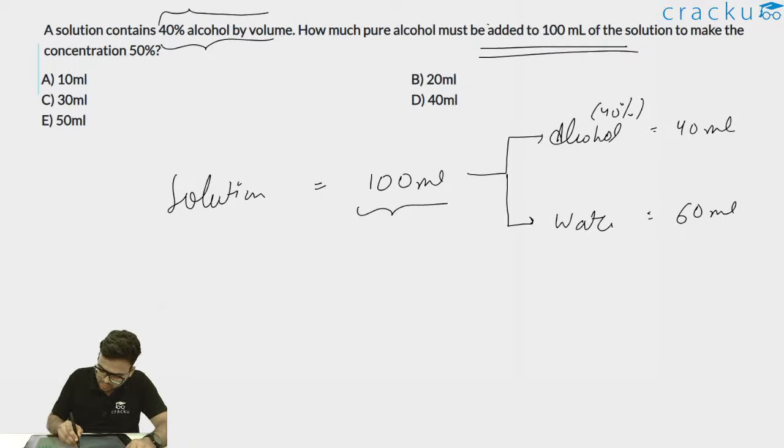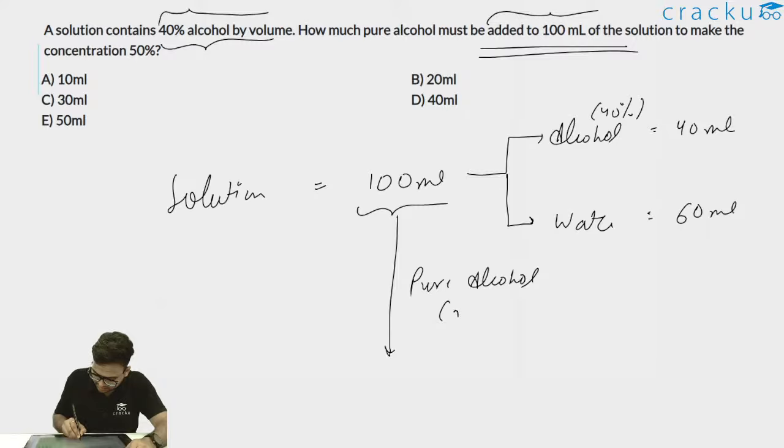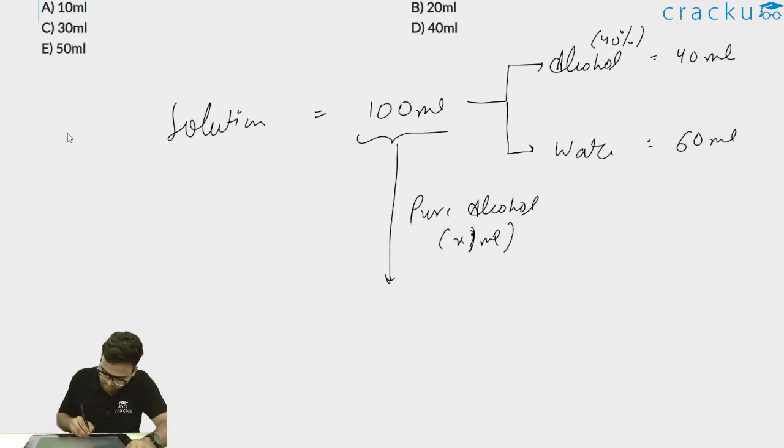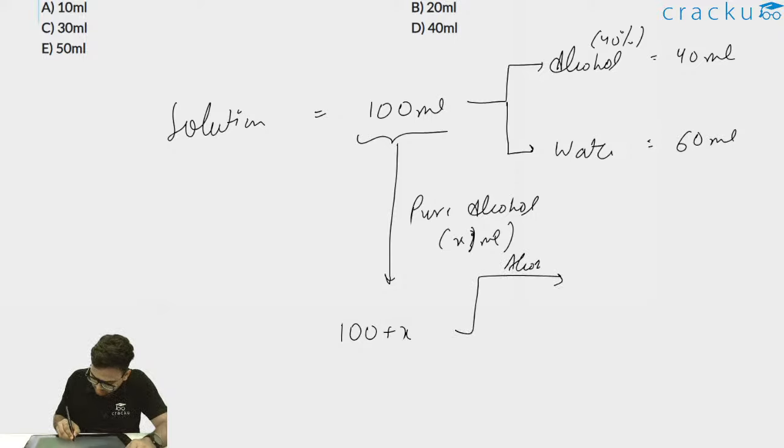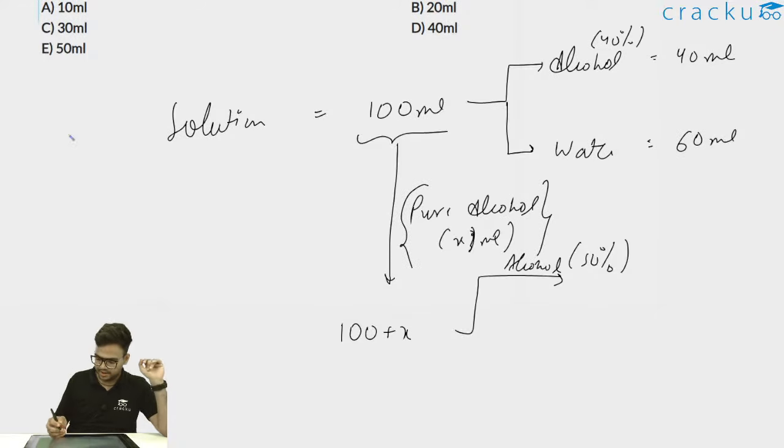How much pure alcohol must be added to 100 ml solution? So it is saying that a certain amount of pure alcohol, let's say it is x ml, needs to be added to make the concentration 50%. Let's say the new volume is 100 plus x, and alcohol now I want to be 50%. That is half of it. Since pure alcohol is being added, this x ml will directly go to the alcohol amount only. So this will be 40 plus x.